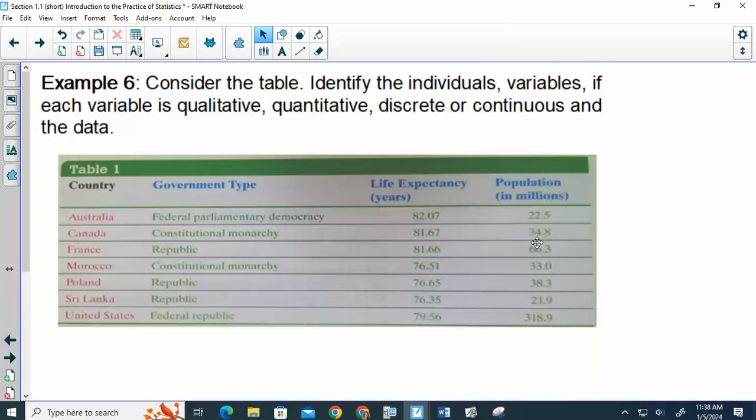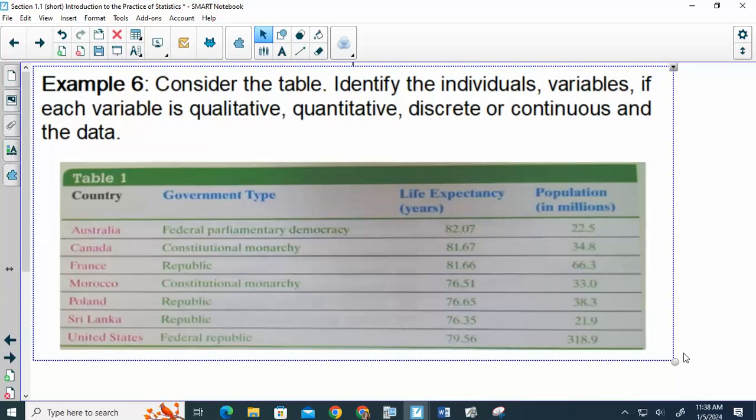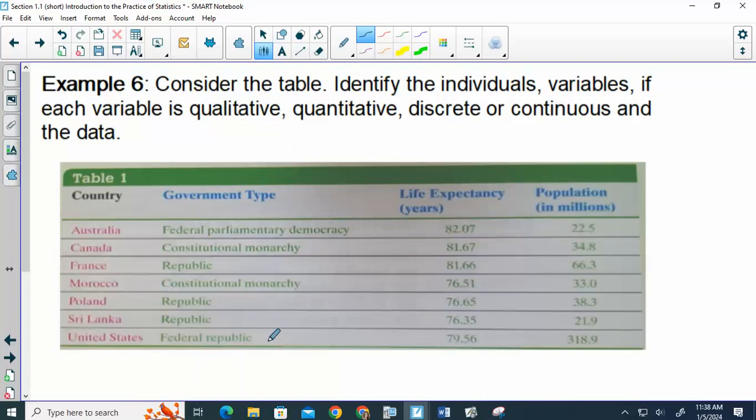Alright, so next one. I want to take a look at this, and I apologize, I know I tried to take a shortcut and copy it out of a book, so it's not the easiest to read. But looking at this table, can you tell me the individuals? So we talked yesterday about population, sample, and individuals. What's the population? Just in general, not in this example. What is a population? Everybody, the entire group. What's the sample? Smaller group out of the population.